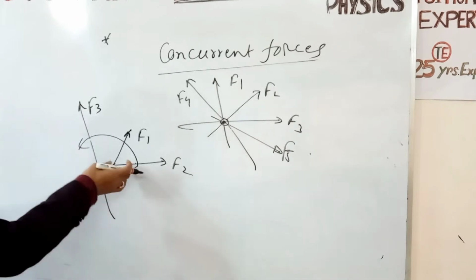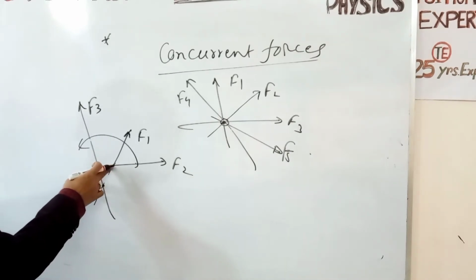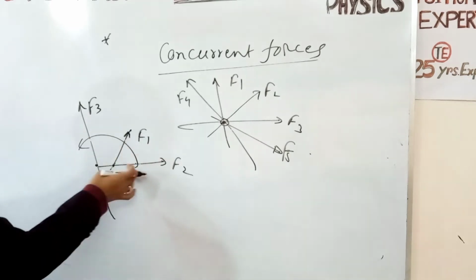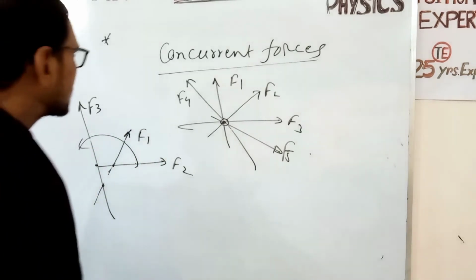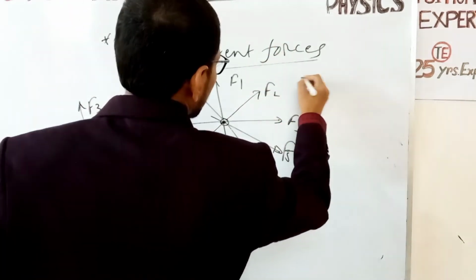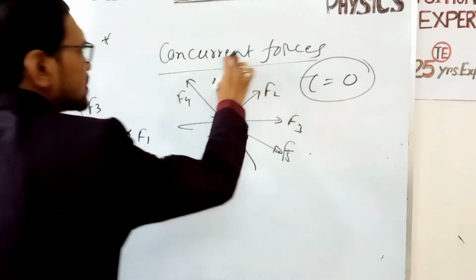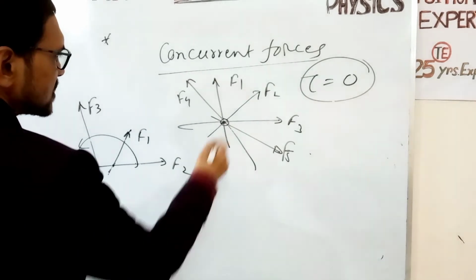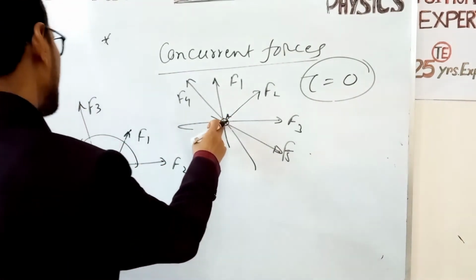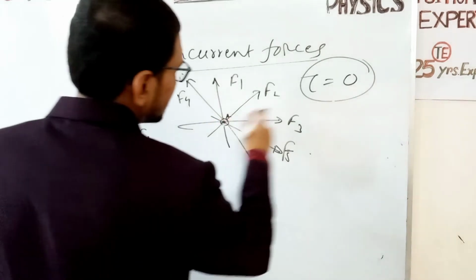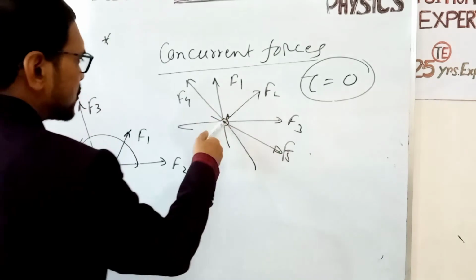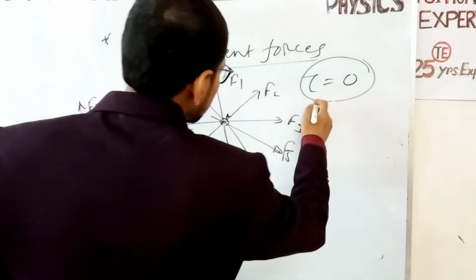If two forces pass through a common point, but the other forces have no common point, then they are non-concurrent forces. Now for concurrent forces, the total torque will be 0, because if we take a point A and take the moment of all the forces about point A, the perpendicular distance of all the forces is 0, so the torque is 0.